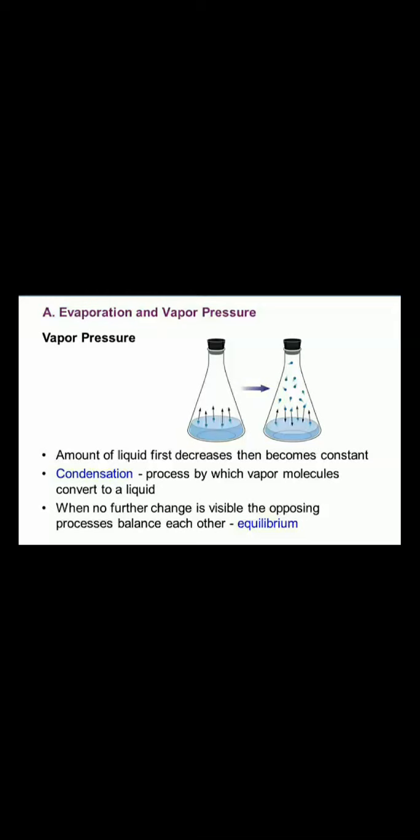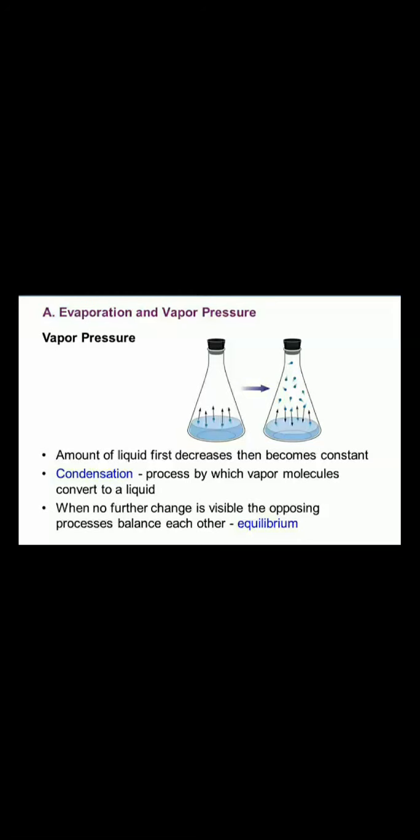Hence, in a closed vessel, two processes are occurring, one evaporation, another condensation. After some time, equilibrium is established between two phases of the substance, liquid and vapor. At this stage, the rate of evaporation equals the rate of condensation.